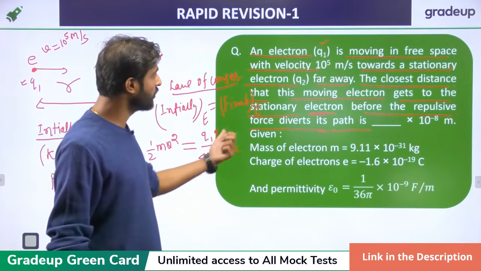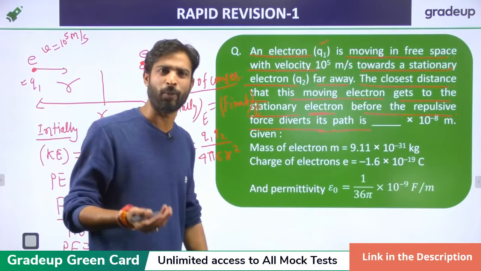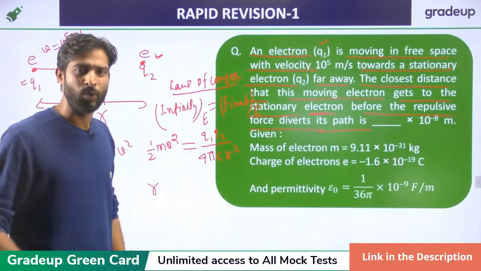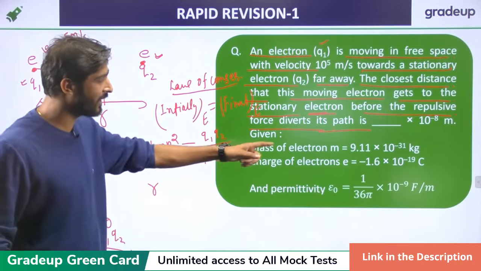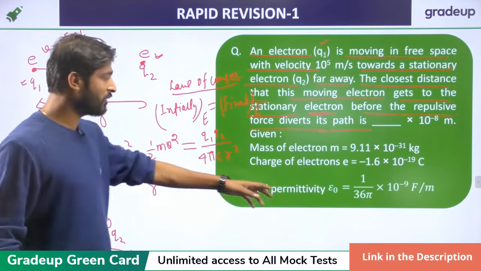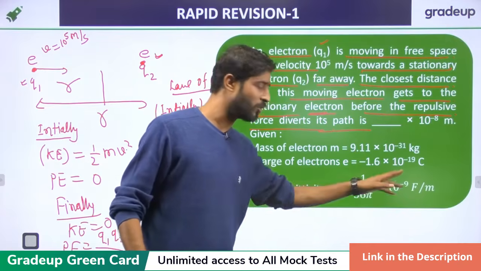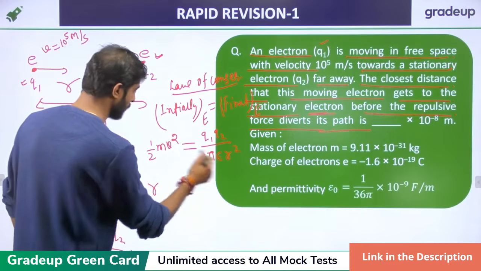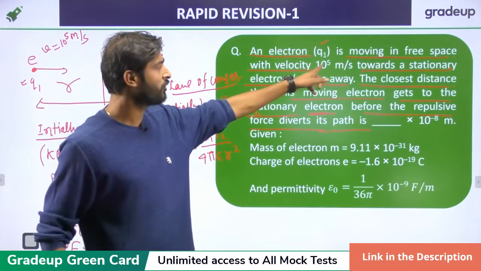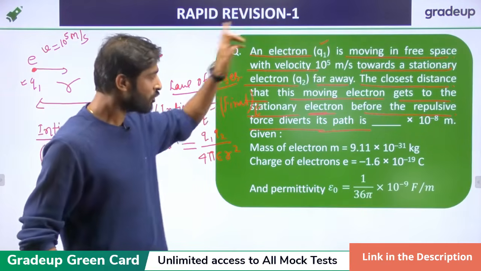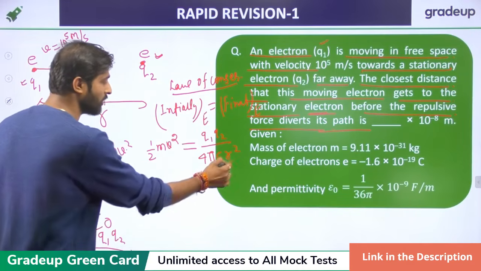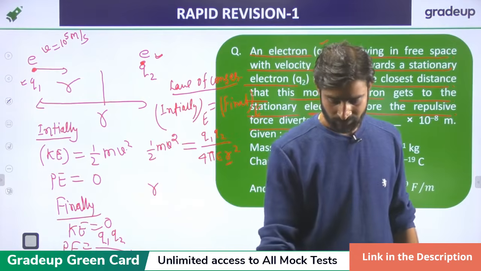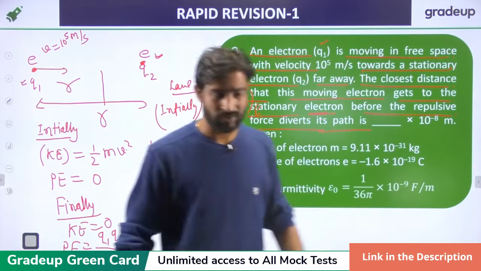Q1 and Q2 are each minus 1.6 into 10 raised to power minus 19; when we multiply them, it becomes plus 1.6 into 10 raised to power minus 19 squared. For the permittivity, use 1 upon 36 pi into 10 raised to power 9 minus 9. Velocity is also given, it is 10 raised to power 5. So only one quantity is unknown, that is r.